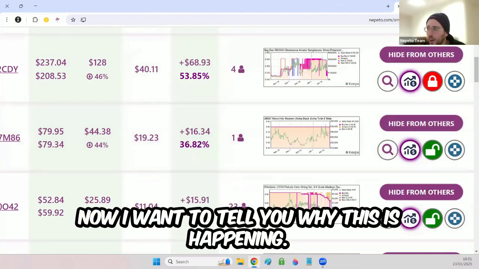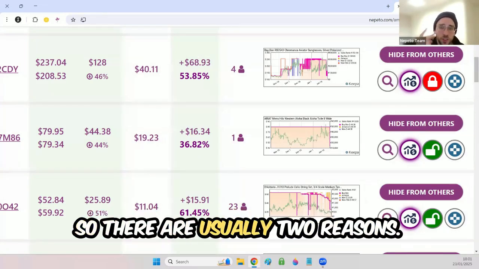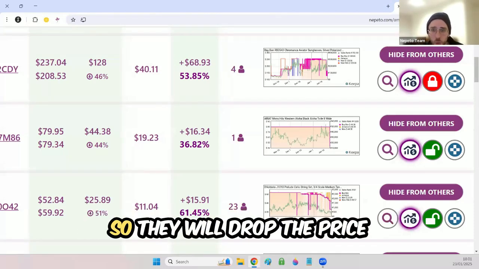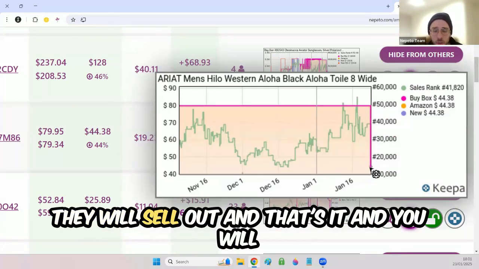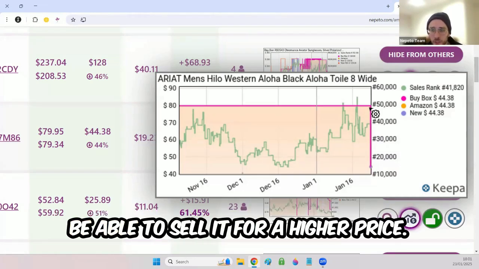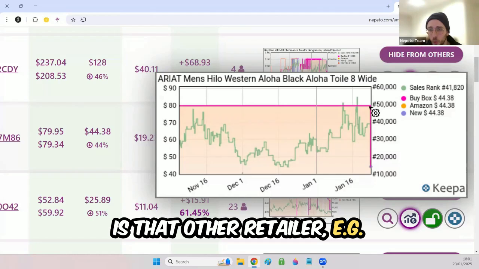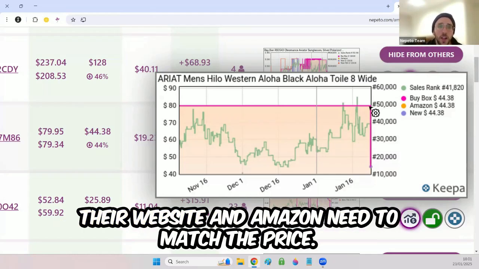Now I want to tell you why this is happening, why the Amazon to Amazon flips happen. There are usually two reasons. The first reason is that Amazon has excess inventory and they want to get rid of it. So they will drop the price drastically, like you see here. They will sell out and that's it, and you will be able to sell it for a higher price. Another option that also happens is that another retailer, for example Walmart or Target or Kohl's, dropped the price on their website, and Amazon needs to match the price.